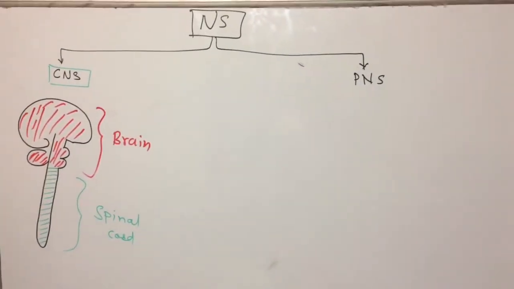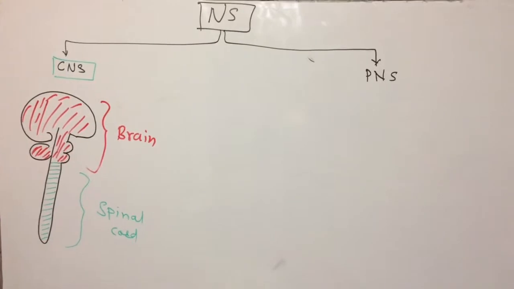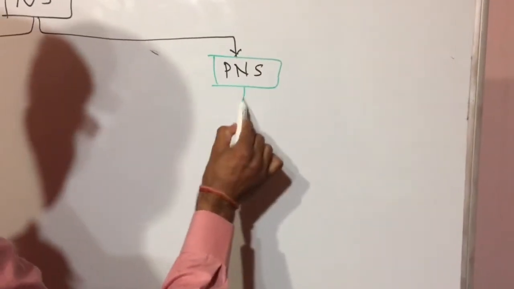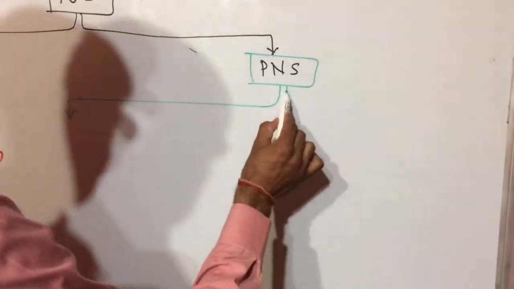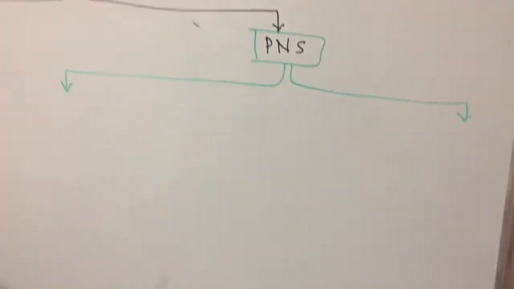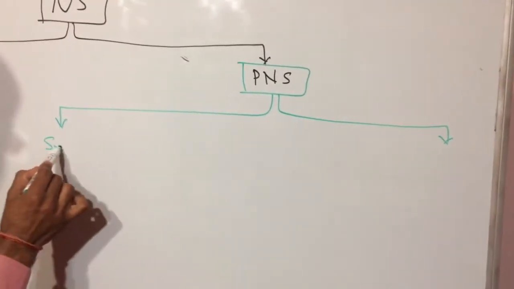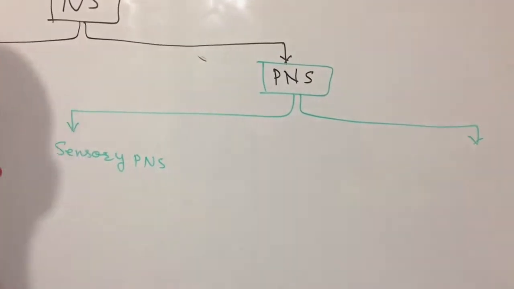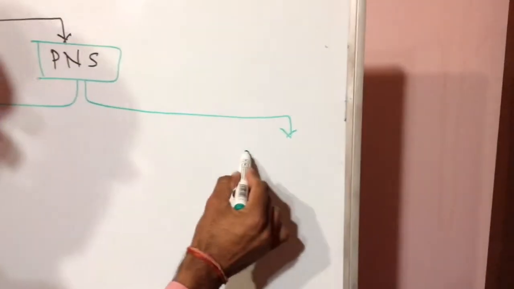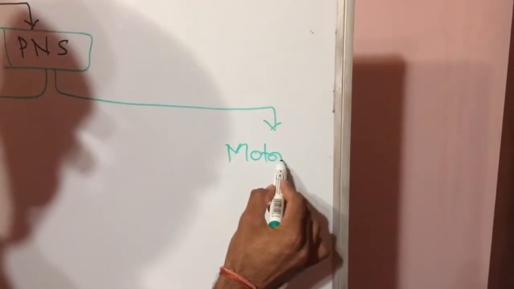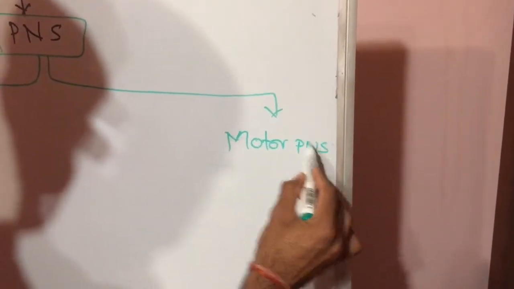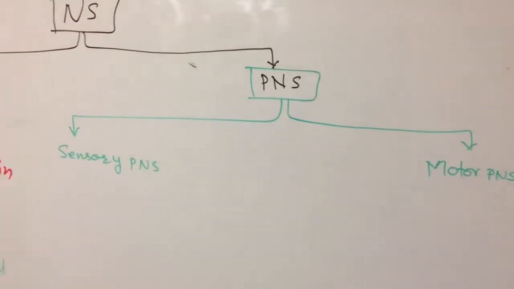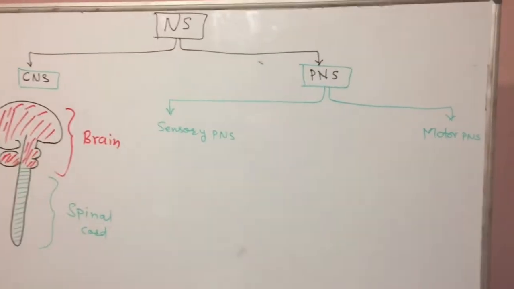So, how is the nervous system divided by the peripheral nervous system? The peripheral nervous system is divided into two parts. One is the sensory PNS, the sensory peripheral nervous system, and the second is the motor peripheral nervous system. Okay. So, what is the sensory peripheral nervous system, and what is the motor nervous system?